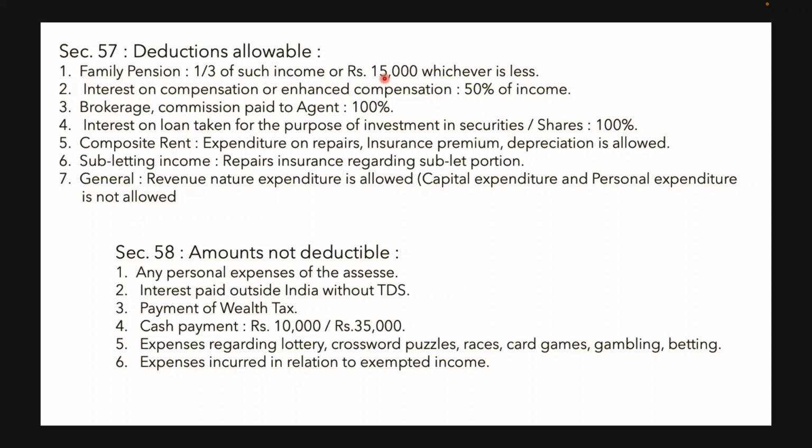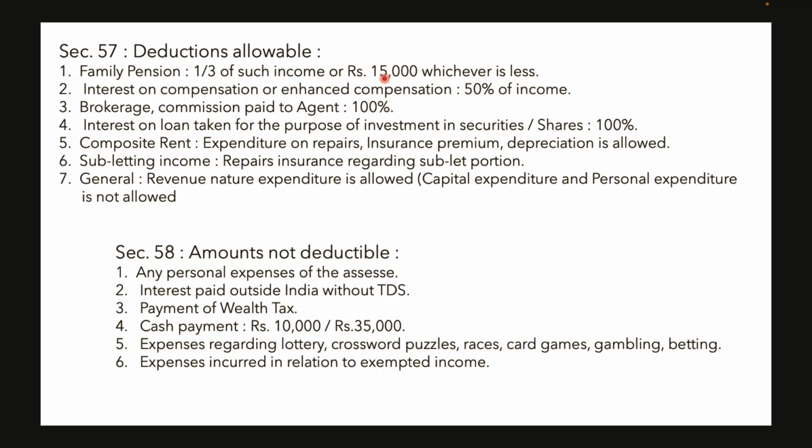Any expenditure related to composite rent, expenditure on repairs, insurance premium paid for the asset, depreciation, etc., is allowed as deduction. In case of subletting income, repairs and insurance regarding the subletting portions can be claimed as deduction.